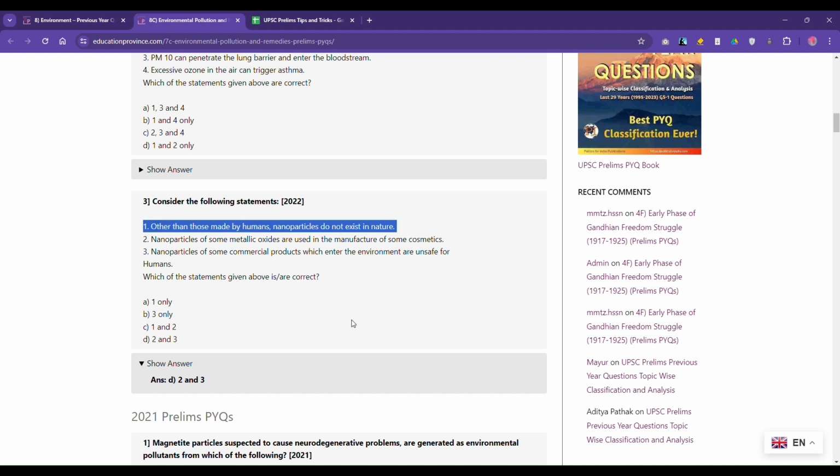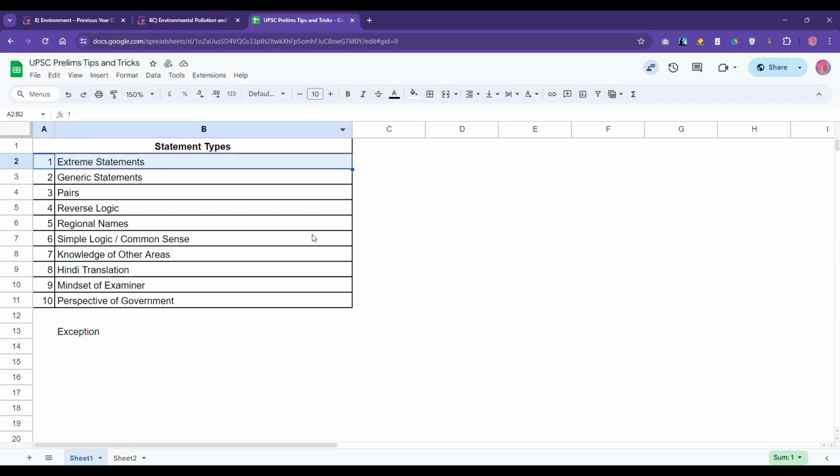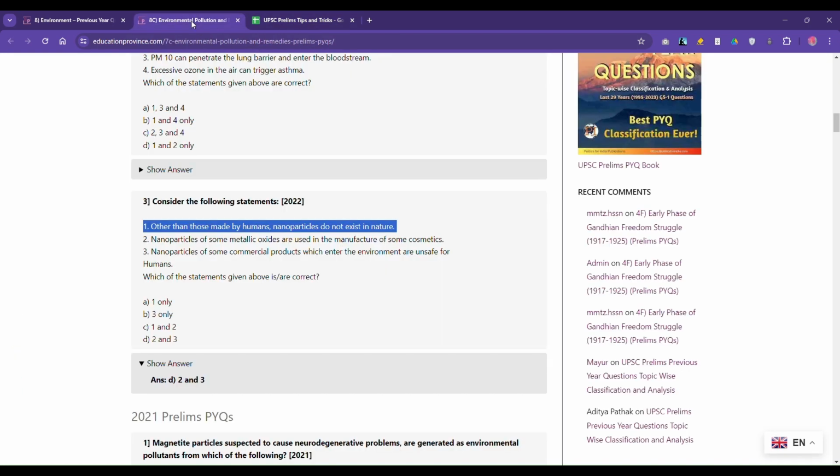Okay, so this is one case where you are able to discard the statement because it's an extreme statement. Now we'll not discuss one more example, we'll go to the second category. The first category is cover. Second category, generic statements. Now again I'll give one more example, the same question.